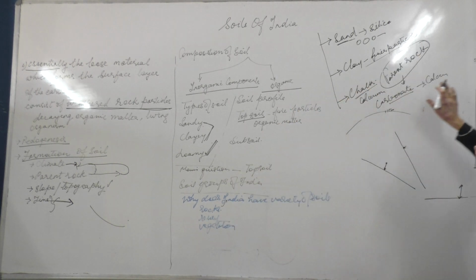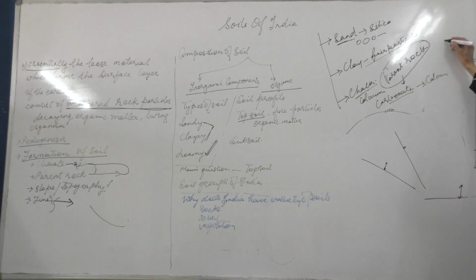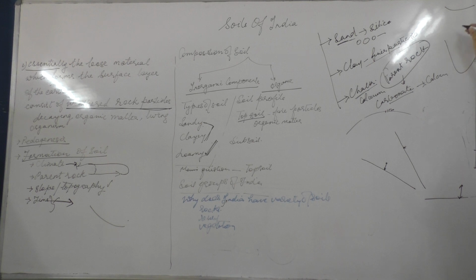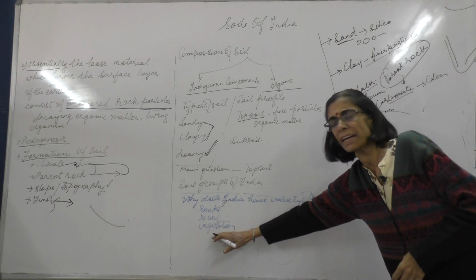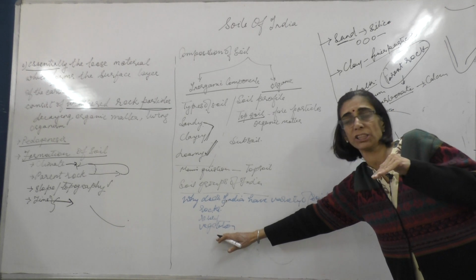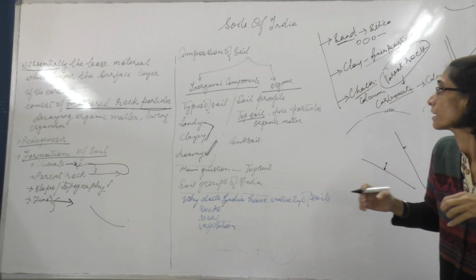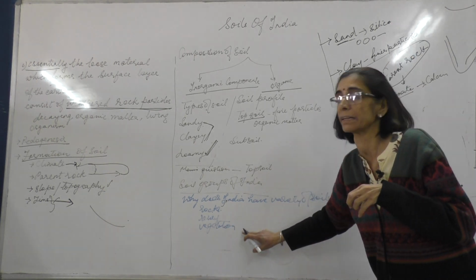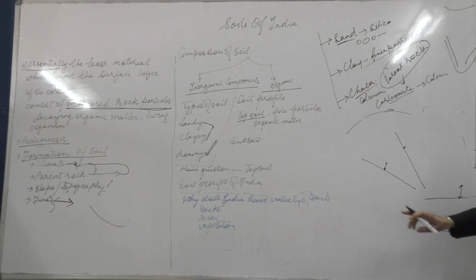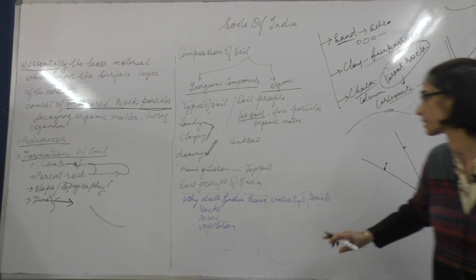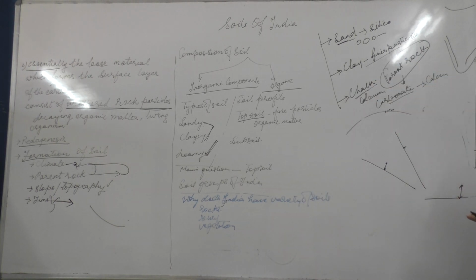The northern part of the country is hilly, northeastern is hilly, then the coastal region is slightly hilly. So we have relief feature which varies from one place to another. And then above that, the vegetation, that is the humus content, varies from one place to another. So this is the third part which determines the variety of soils.